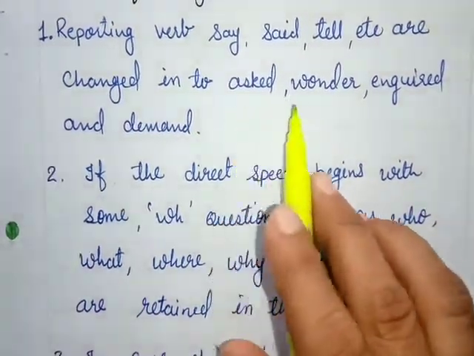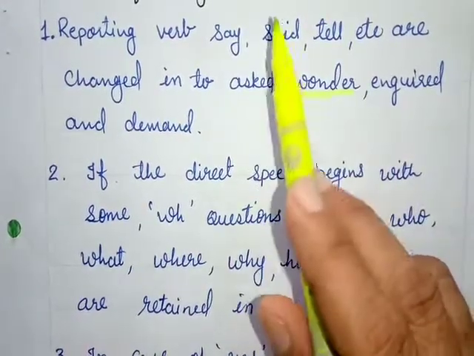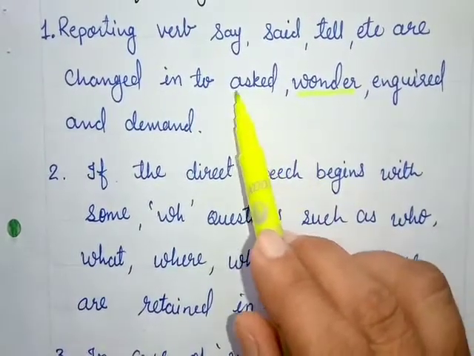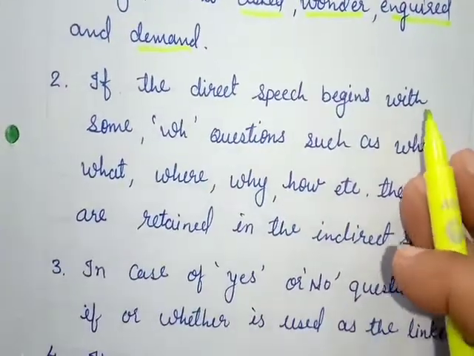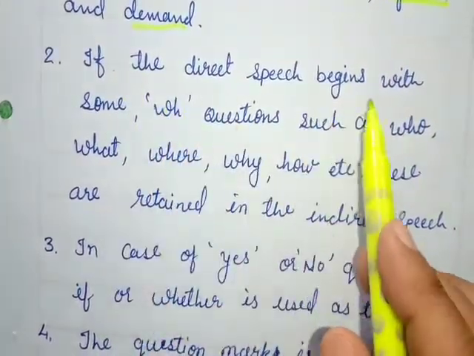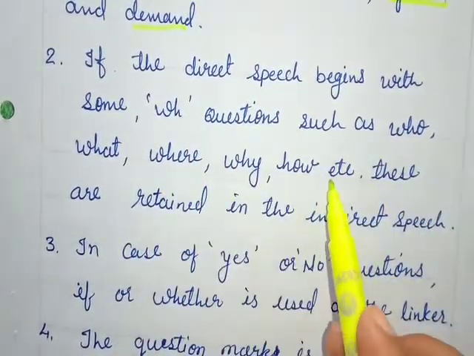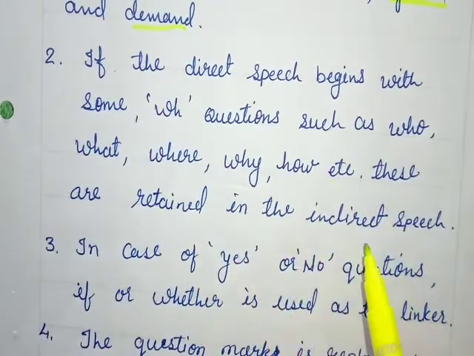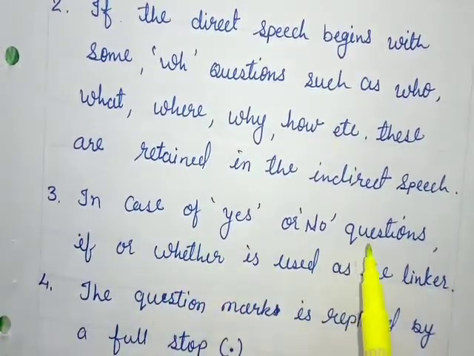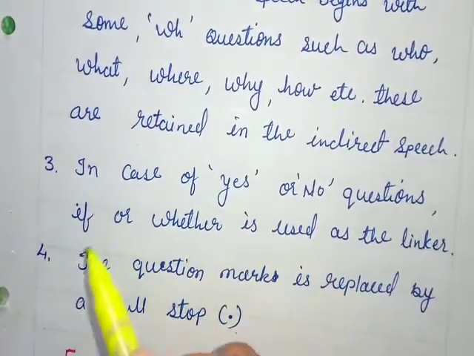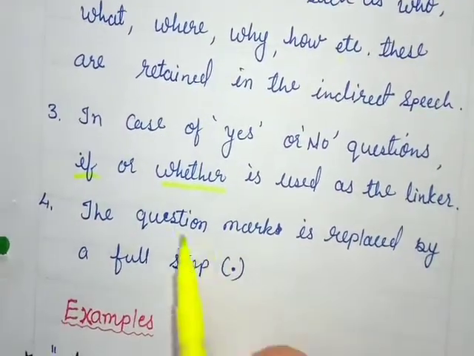Maybe you will be confused about the word wonder, which we use in imperative also, but sometimes later we will use the word asked or inquire or demand in this way. So the next rule is, if the direct speech begins with some WH questions such as who, what, where, why, how, etc., these are retained in indirect speech, which means they will remain the same. And in case of a yes or no question, if or whether is used. What words do we use for that? If or whether. We use them as a linker.